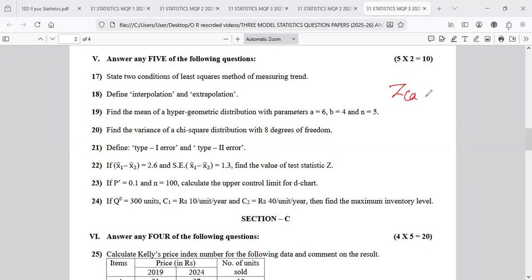So ZCal is equal to x bar 1 minus x bar 2 divided by the standard error of x bar 1 minus x bar 2. So the formula can also be written like this. Guys, all of you look at that: Model 1, Model 2, Model 3.